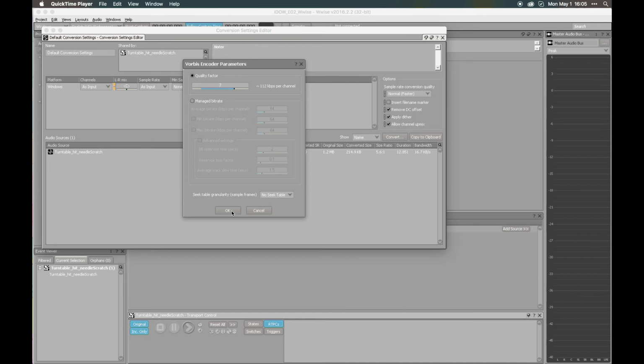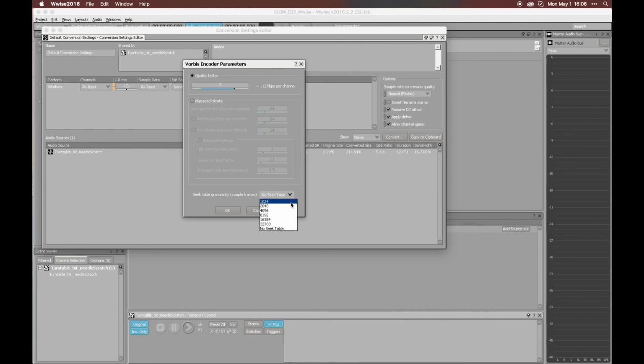But to solve this problem, we can enable seek tables. Seek tables are a way to put some, let's say, markers all throughout the file at a specified distance among them, which is constant. And the distance is expressed by this granularity value. So then when we ask a file to play from a specific point in time, it just snaps to the closest marker or keyframe and plays from there.